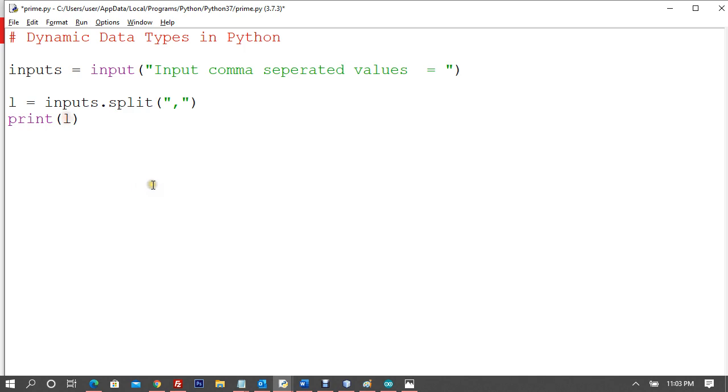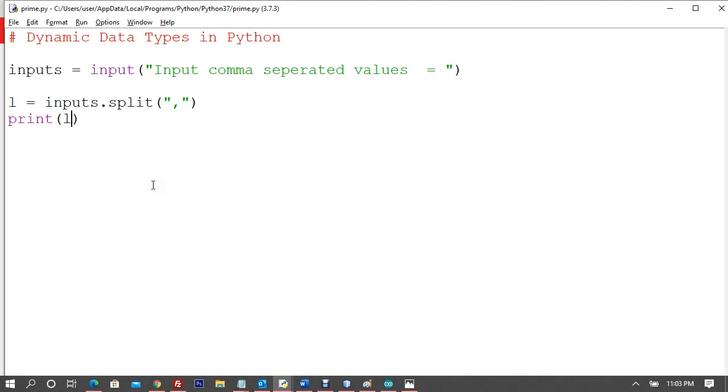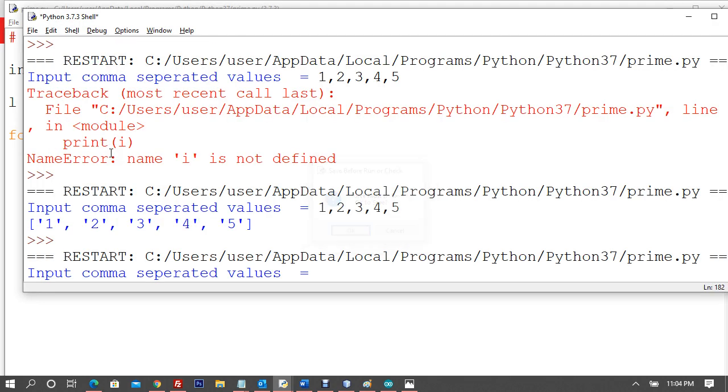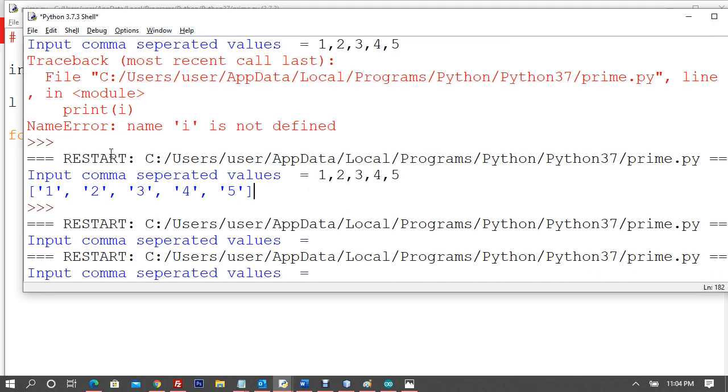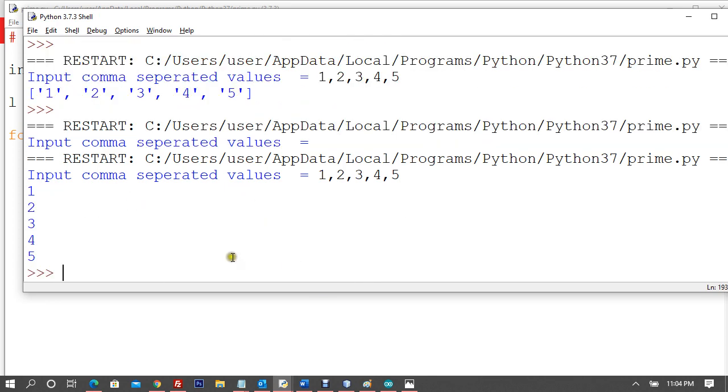Now if I print L, you can clearly see I can print all of them. For example, I want to print all of them, so I can use, let me say this, for n in L. L is the list, and we loop through, data will go to n, and I can print n. So this is a process that you can use to delete commas. Now you can see 1 2 3 4 5.